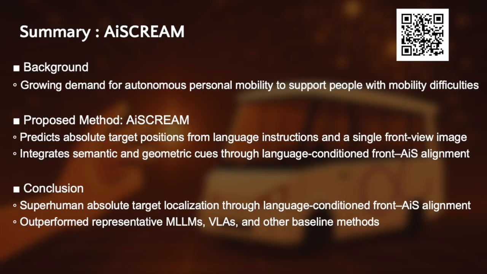In summary, AiSCREAM combines language-conditioned cross-view alignment, obstacle-aware supervision, and prediction-conditioned MLLM refinement. It substantially improves metric target localization from a single front image and provides executable goals for language-guided autonomous mobility.